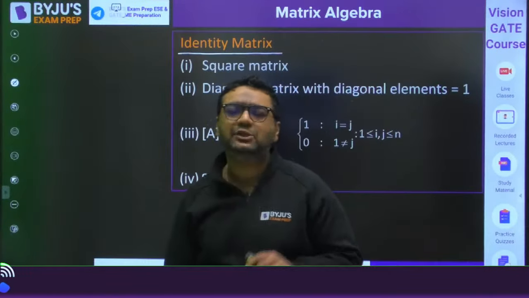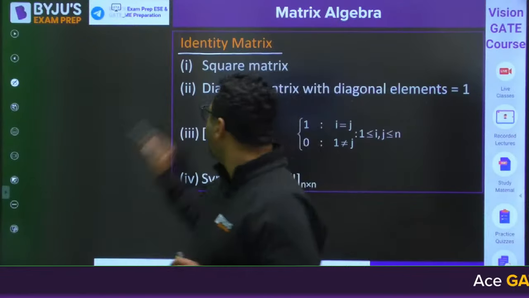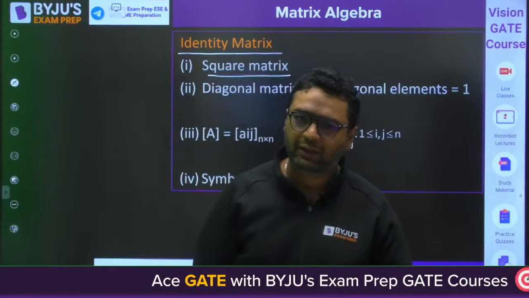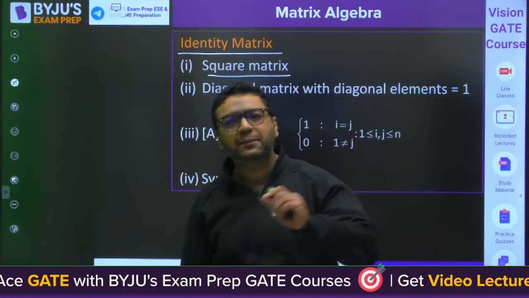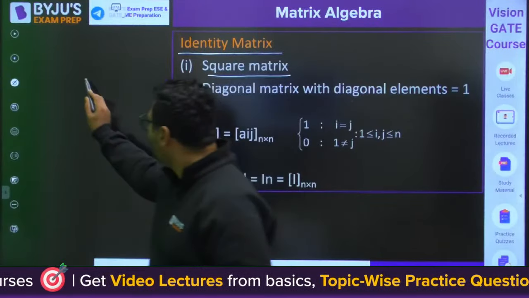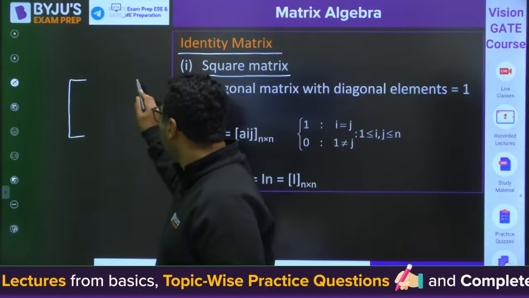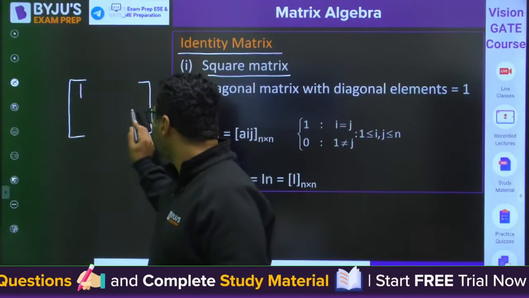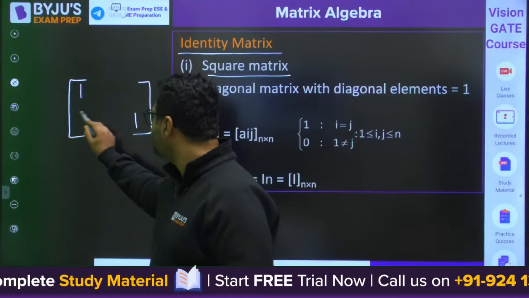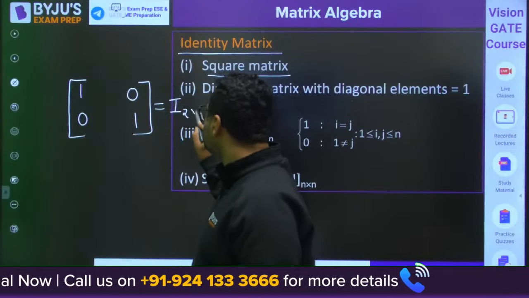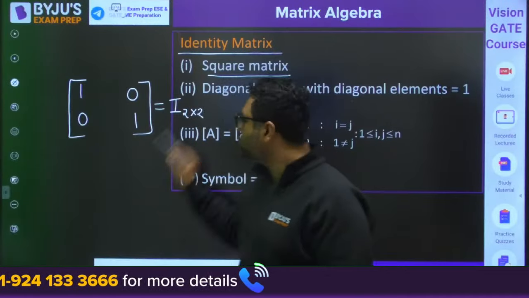Now we are talking about the identity matrix. An identity matrix is a square matrix, so the number of rows and columns are equal, and all the principal diagonal elements are equal to 1. If we write a 2 by 2 identity matrix, it is a square matrix. The diagonal elements will be 1 and the other elements will be 0. We denote it as I2 cross 2, or we can also write it as I2.